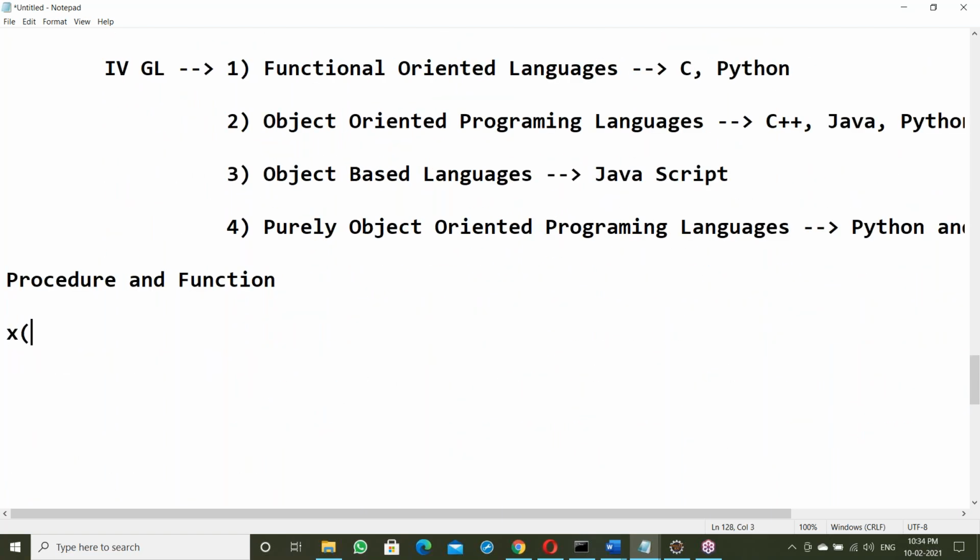Suppose there are some statements: first statement, next statement, next statement.